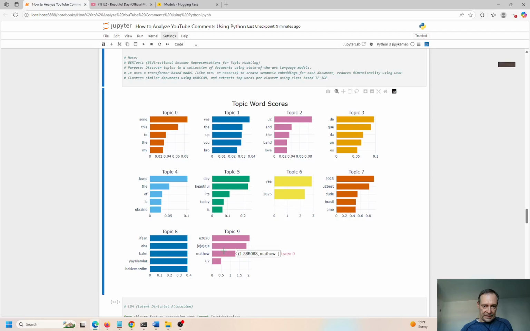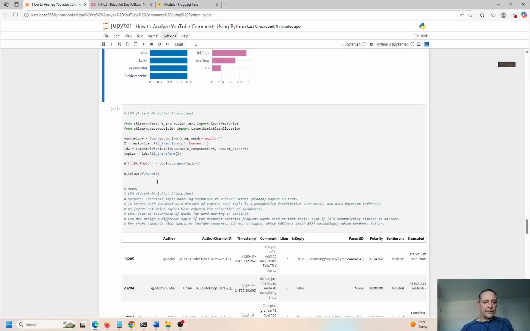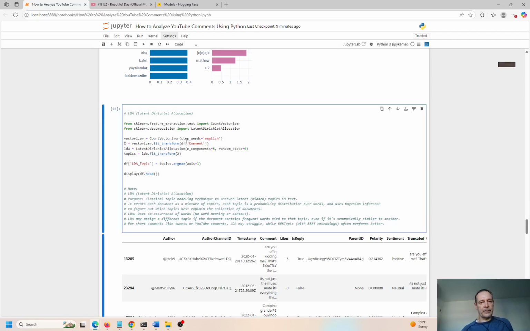2.0, and Matthew 1.2. Topic 8 has 0.38. Okay, so it's pretty much the same thing. So LDA is linear discriminant analysis. So we can use a count vectorizer and LDA, which is latent Dirichlet allocation. This basically helps us classify topic modeling techniques to uncover topics in the text, okay?